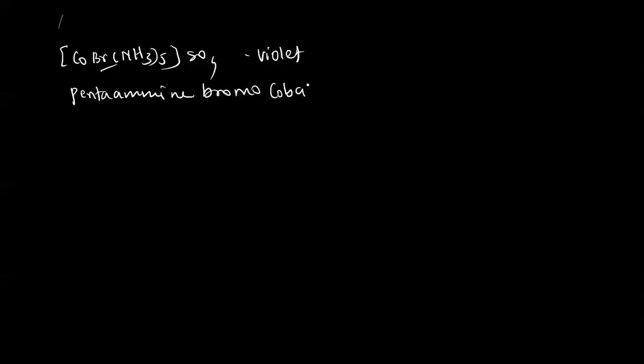Cobalt. The oxidation state of the cobalt is 3 here. See, x minus 1 plus 0 minus 2 equal to 0. Sulfate carries a minus 2 charge, so x equals +3 here. So the oxidation state of the cobalt is +3. And it is sulfate last. So pentamine bromo cobalt(III) sulfate is the name of the complex.